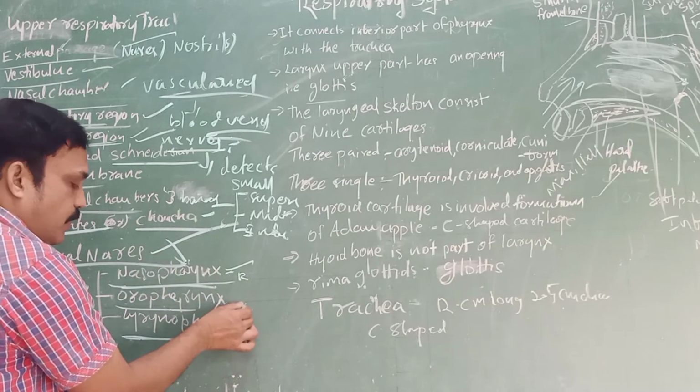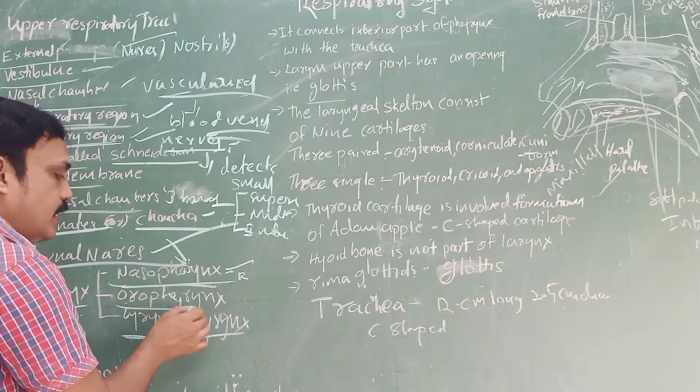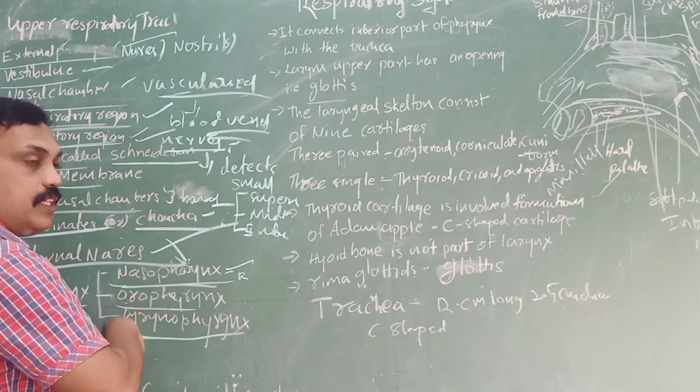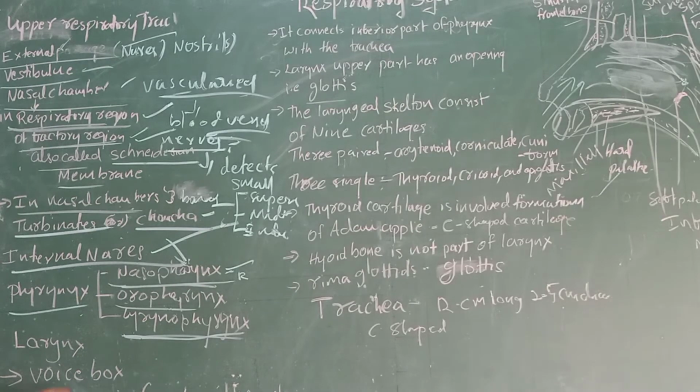This is useful for respiration. The oropharynx is useful for respiration and passage of food material. The inferior part of the pharynx, entering the larynx, we can call the laryngopharynx. Now we have to discuss the larynx, the next part of the respiratory tract.